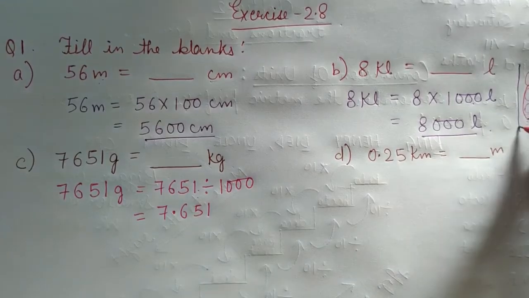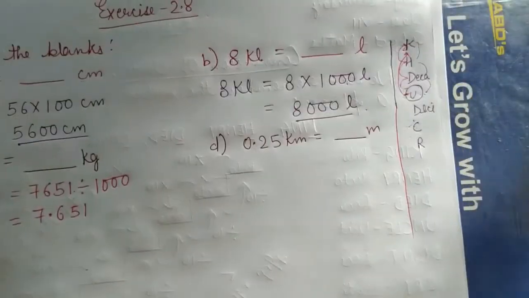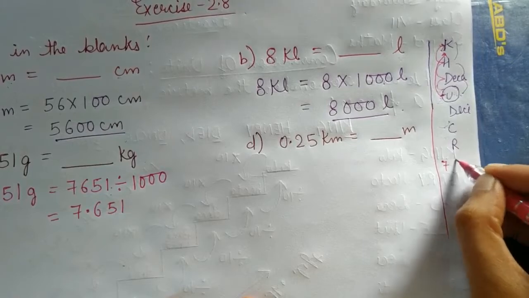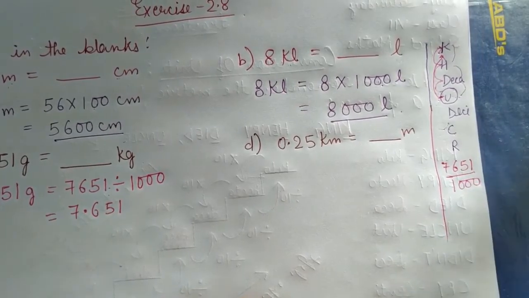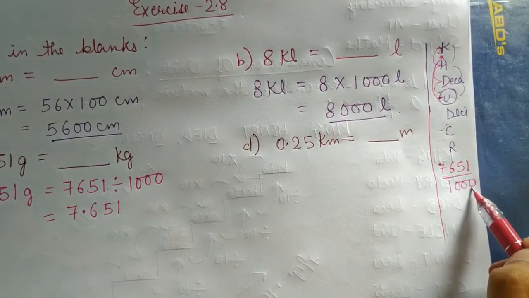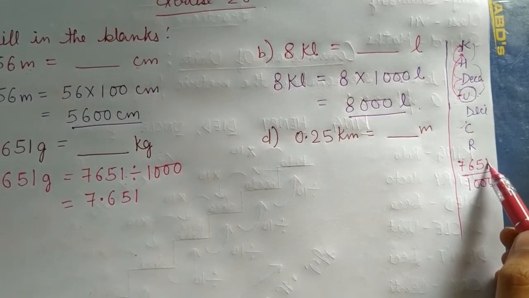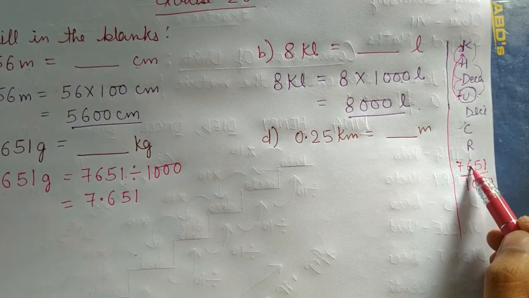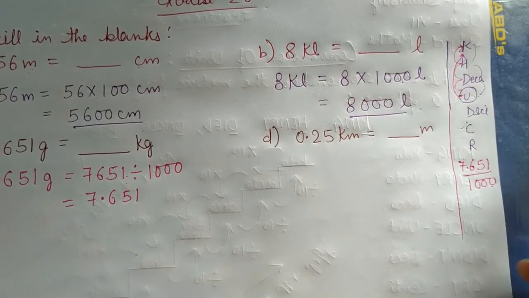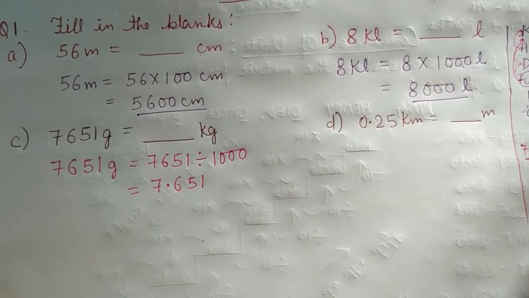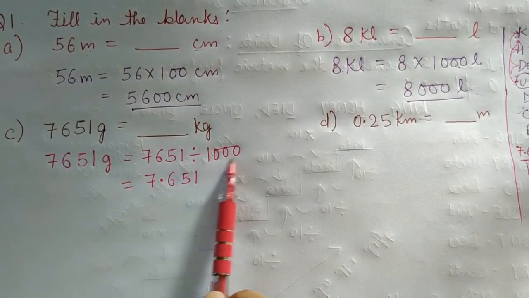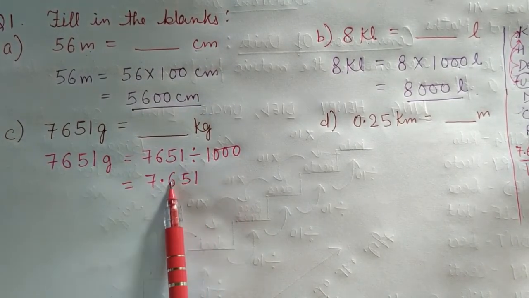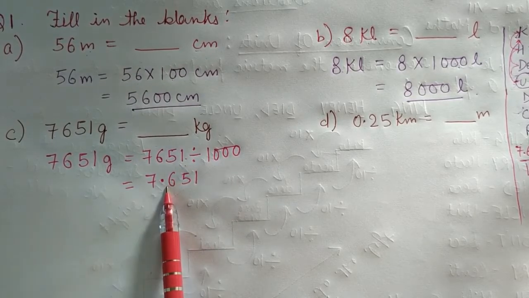This you can also learn as, for example, this 7651, if it is divided by 1000, you know the number of zeros in the denominator, we just leave that number of places in the numerator and put the decimal. So this way also you can do, and this way also you can do. Directly we are dividing by 1000, so we will leave 3 digits and will put the decimal.